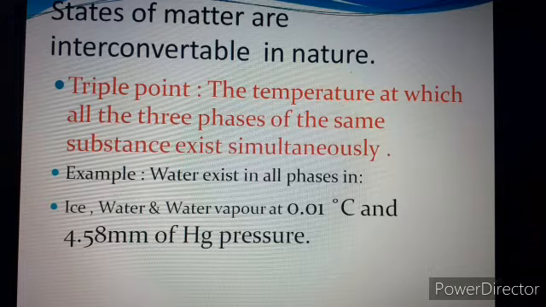For example, water exists in all phases, ice, water and water vapor, at 0.01 degree Celsius. So at this temperature all the three states exist at 4.58 mm of mercury pressure. So at this pressure all three states exist together. So 0.01 degree Celsius is called the triple point of water. Other substances also exist in the three phases of matter at different temperatures, solid, liquid and gases existing simultaneously.